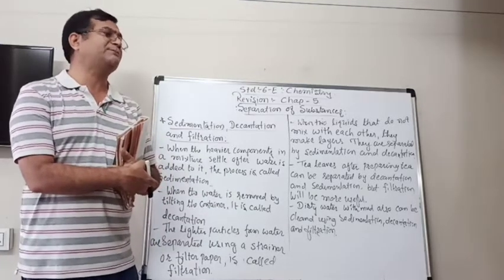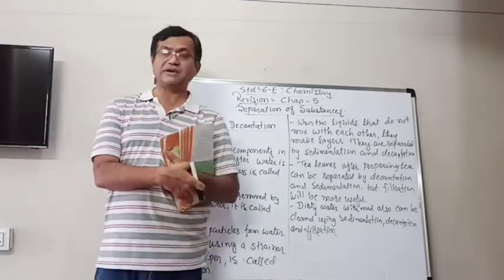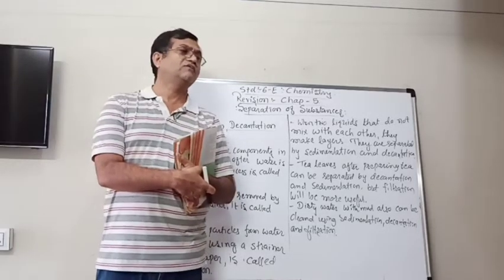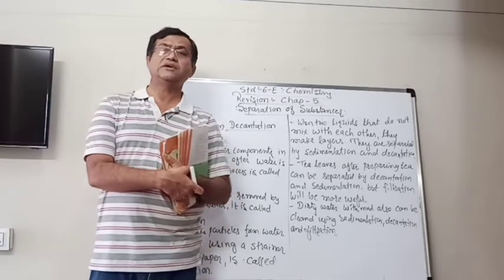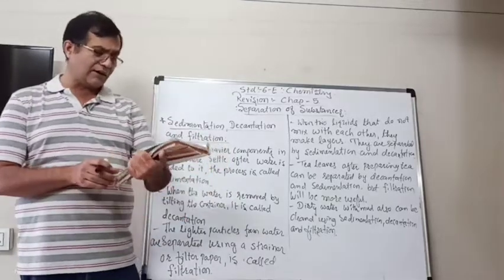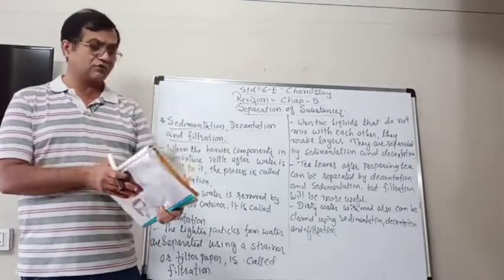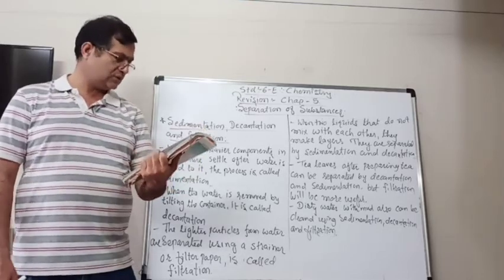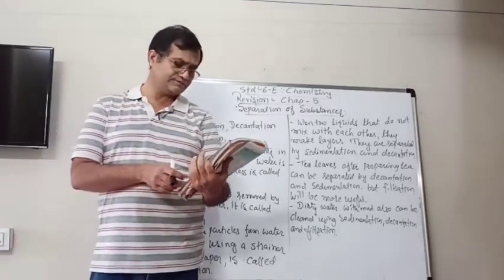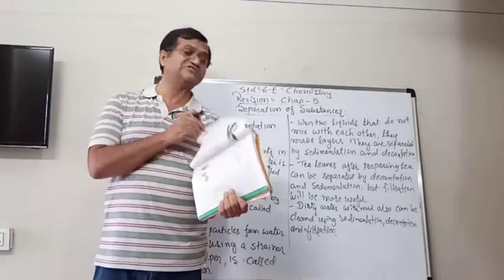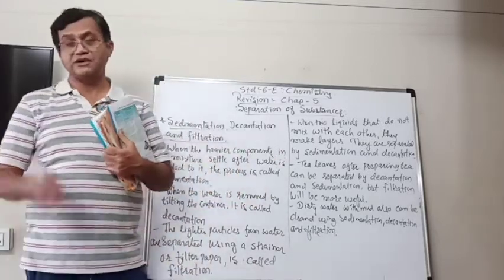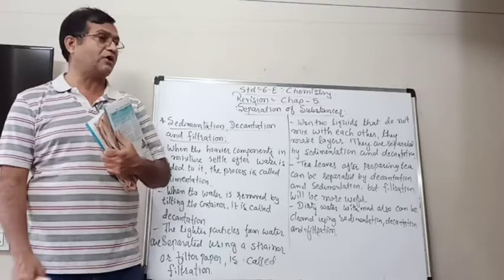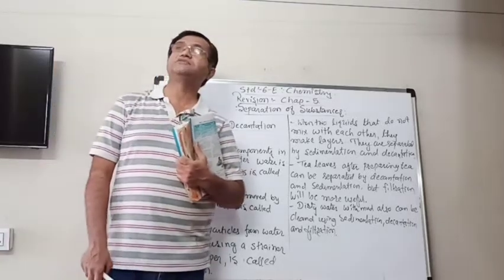Some very simple methods like hand picking, we learned about it. Then we learned about threshing and winnowing, and we learned about sieving also. We talked about these few methods.